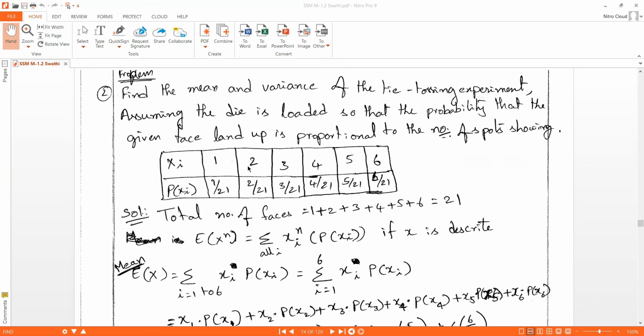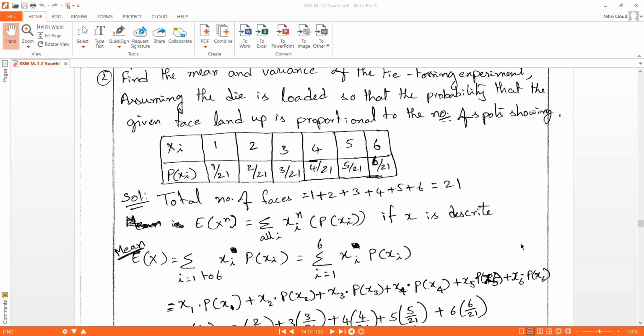Now x of i is 2, probability is 2 by 21. X of i is 3, probability is 3 by 21. X of i is 4, probability is 4 by 21. If it is 5, 5 by 21; 6, 6 by 21. The total of the faces is 1 plus 2 plus 3 plus 4 plus 5 plus 6, which is equal to 21. And E of x power n is sigma over all i of xi power n times p of xi